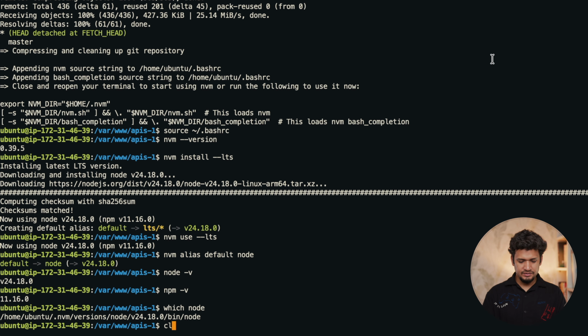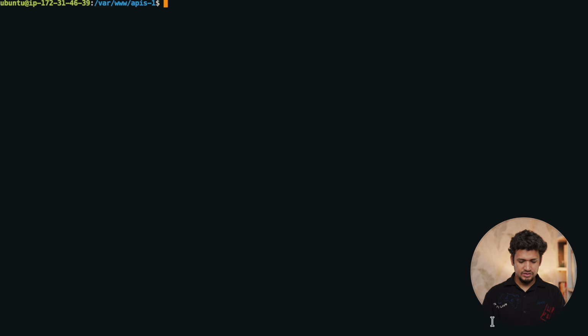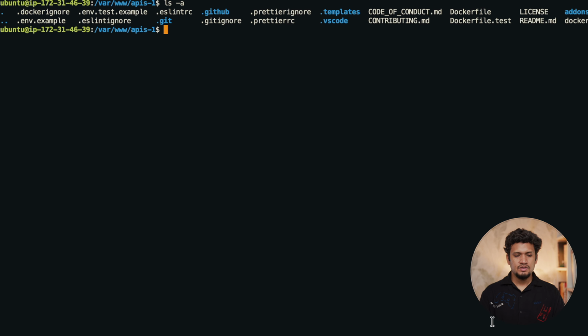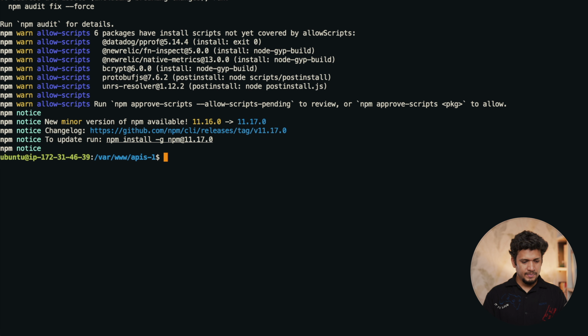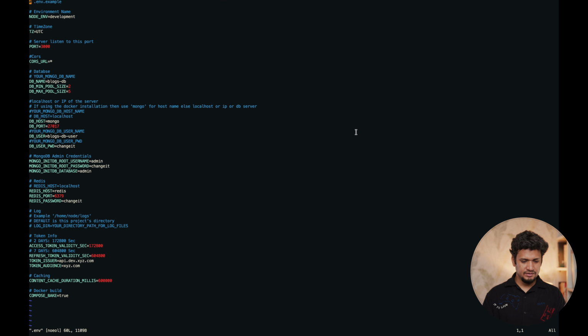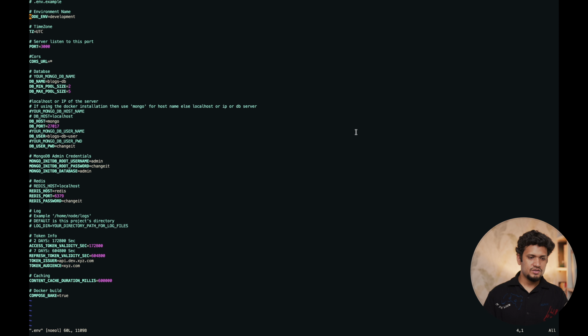Let's go back. Let's clear this and go back and see our project. Here we have to do npm install. Okay, and let's edit our env file. When we install it, the env file must have been created, because in the post install script this is written in the project.